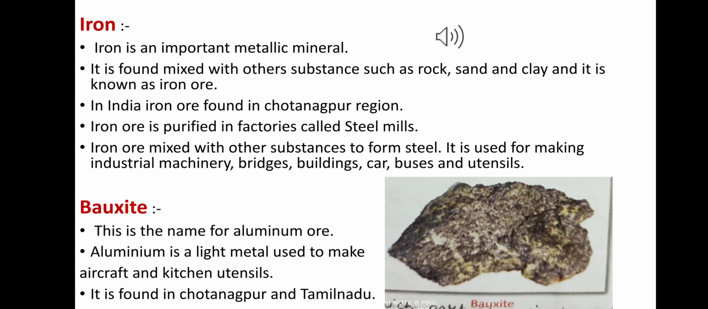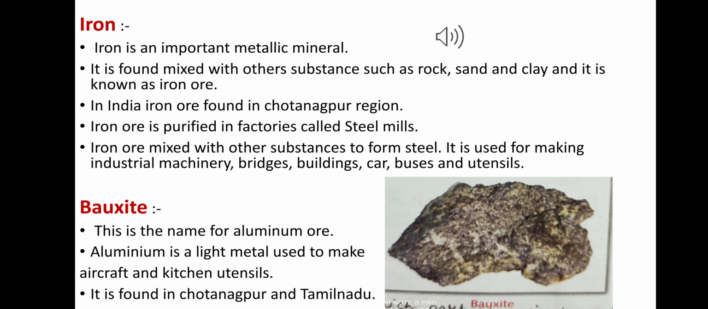Okay, steel is used to make things such as industrial machinery, bridges, buildings, cars, buses and utensils. Okay, next we discuss bauxite. This is also a metallic mineral. Okay, and this is the aluminium ore. Bauxite is also known as aluminium ore. Aluminium is a light metal, that's why it is used for aircraft and kitchen utensils, and it is found in many places in India like the Chotanagpur Plateau and part of Tamil Nadu.